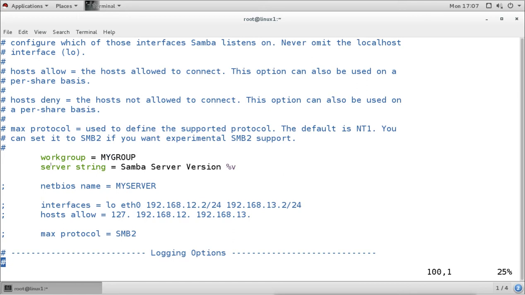Now this will be the server string. Server string means that when this server is accessed from another machine, another Samba server, another Linux server or a Windows machine, the name for this machine will be shown like this, Samba server version, and this will be the information about the machine. So this will be enabled.